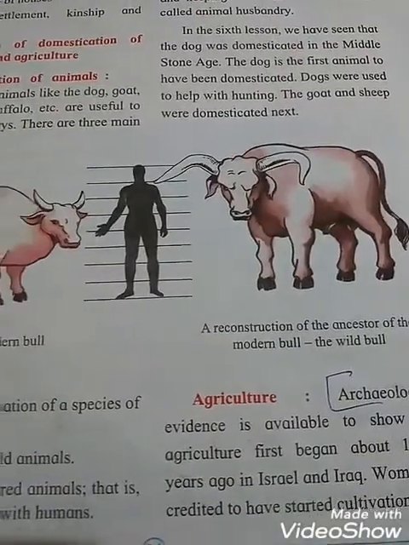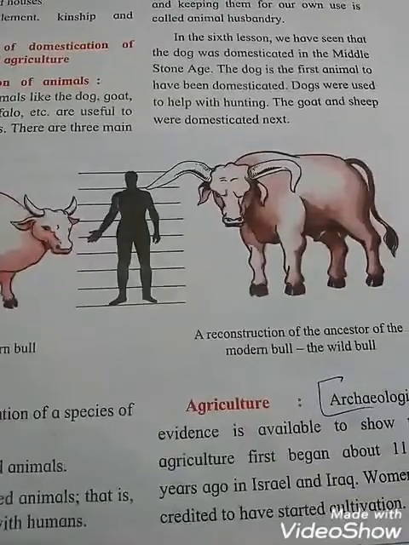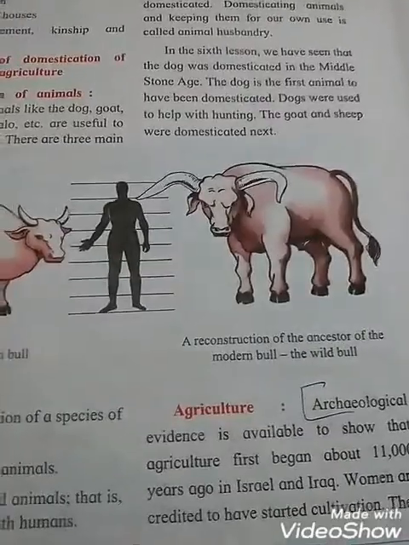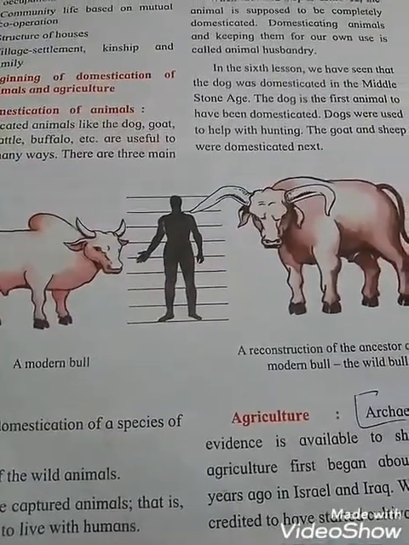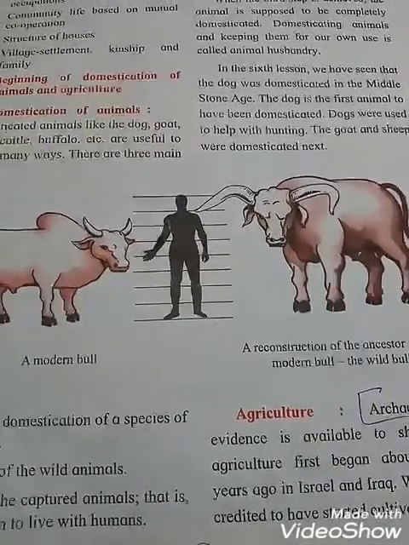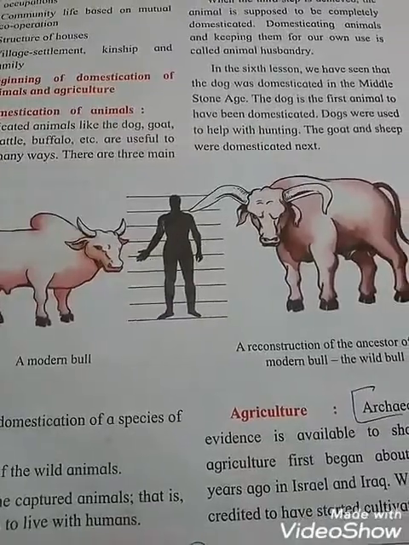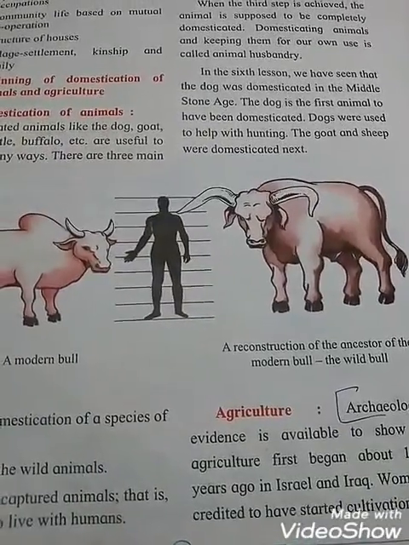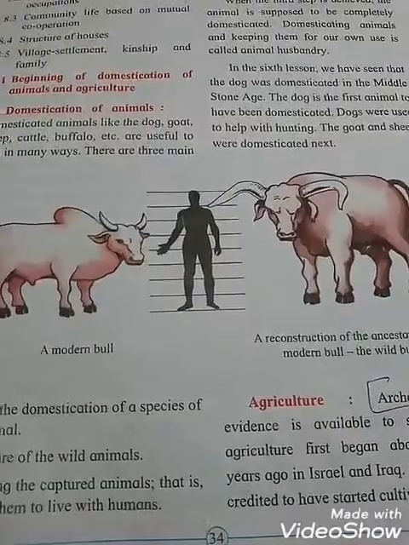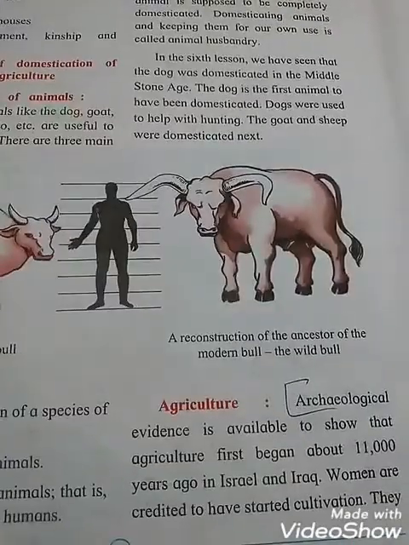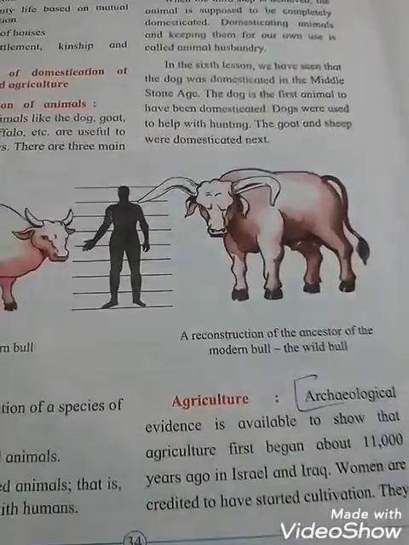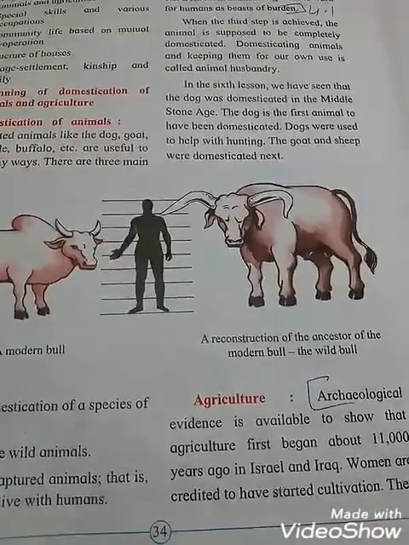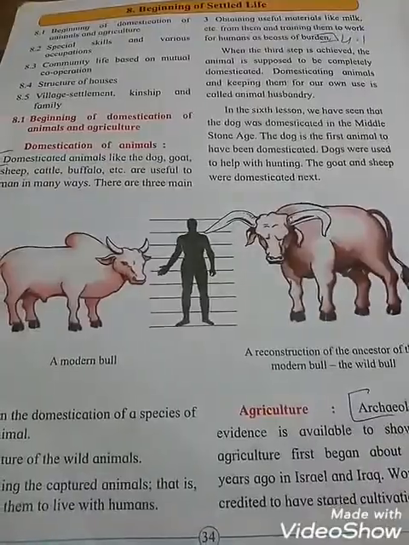The wild bull was much bigger in size compared to a modern bull. In the previous chapter we also saw that the mammoth was an ancestor of the elephant, however much bigger in size compared to the elephant.